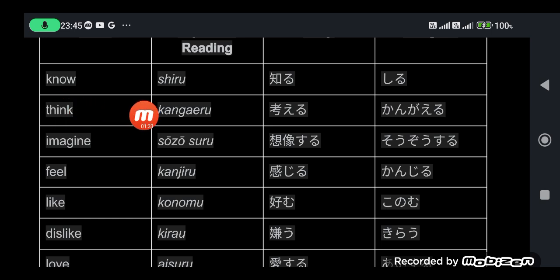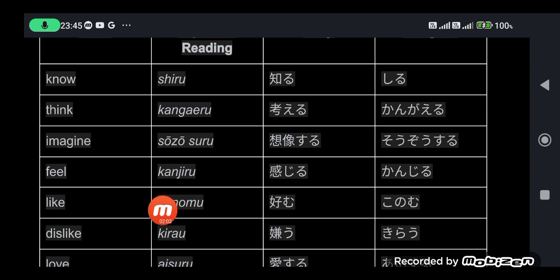Okay, know, shiru. Think, kangaeru. Imagine, souzou, S-O-U-Z-O-U. Imagine, souzou suru. And you can see in its kana writing, it's S-O-U and Z-O-U, souzou suru.